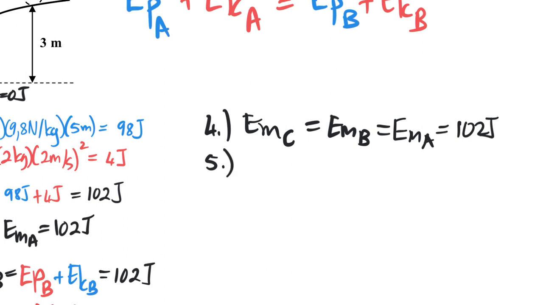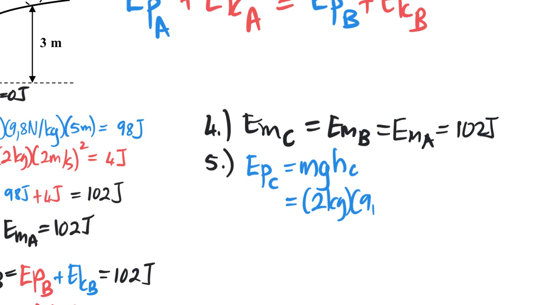The potential energy at C is going to equal the mass of the ball times gravity times the height at C. And that's going to equal 2 kilograms times 9,8 newtons per kilogram times the height at C, which is 3 meters.